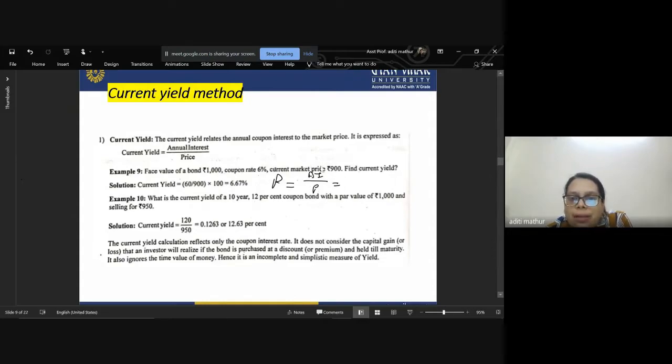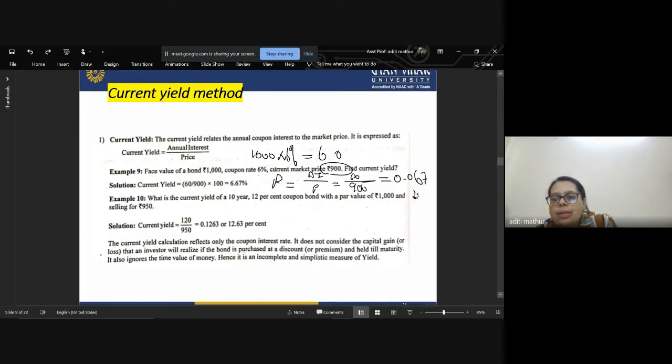Annual interest is 6% of 1000, which is 60, divided by the price of 900, which is equal to 0.067.